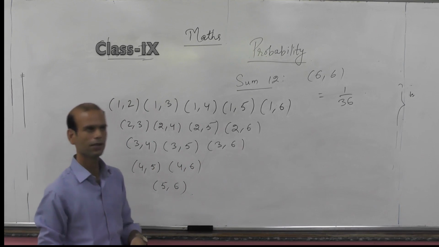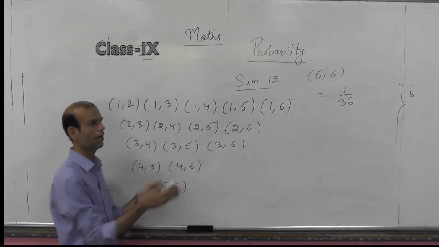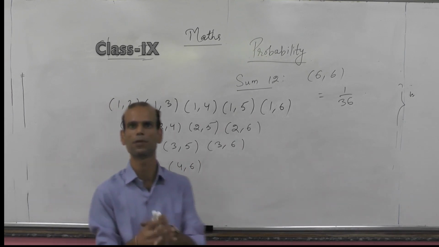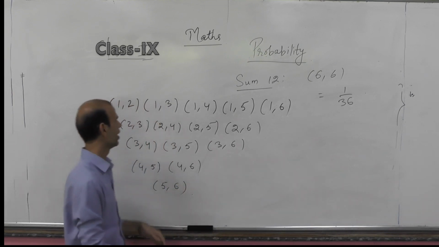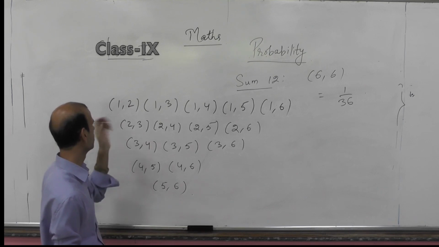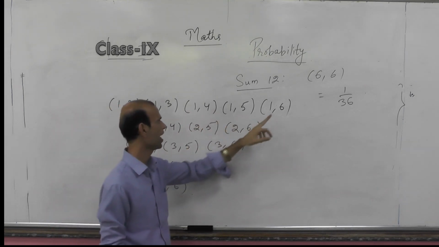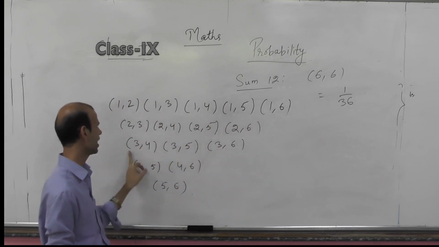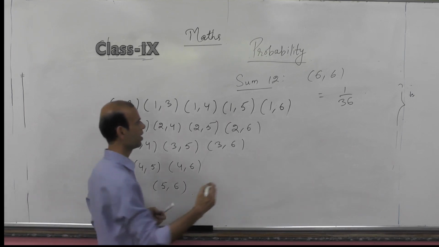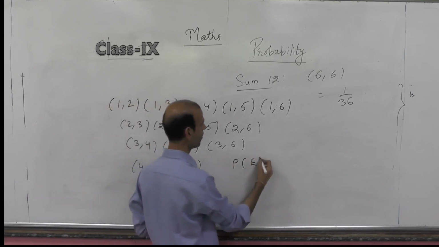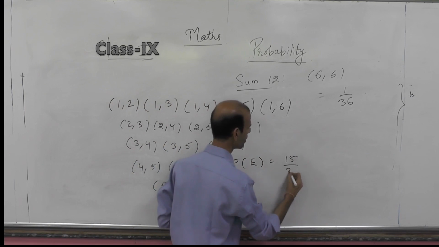So these are the favorable events when I am asking to calculate the probability of getting the second number greater than the first. If I count these possible outcomes: 1, 2, 3, 4, 5, 6, 7, 8, 9, 10, 11, 12, 13, 14, 15. So my answer will be equal to 15 by 36.